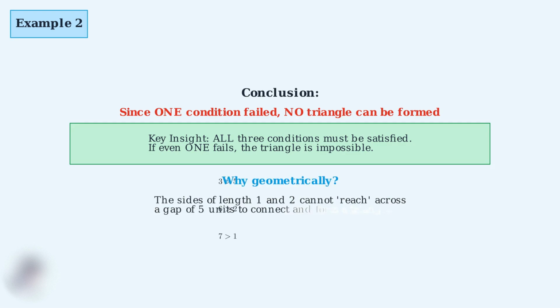Geometrically, this makes perfect sense. If you try to connect sides of length 1 and 2, they simply cannot reach across a gap of 5 units. The combined length of 3 units falls short of the required 5 units needed to close the triangle.